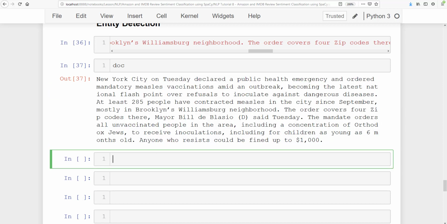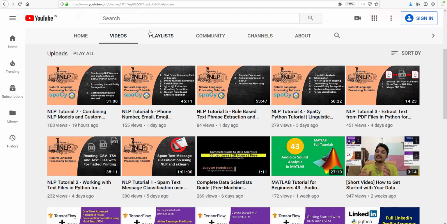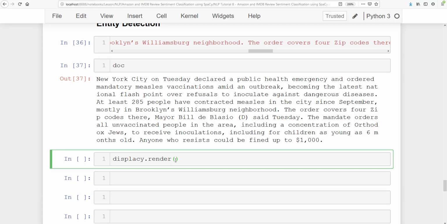How would you do that? Let's go ahead and do that. Use the spacy.render. Actually, I already have this entity detection covered in my previous video. You see here, expanding named entity recognition, and I have also done named entity recognition later in these videos as well, like in tutorial number 4. You can go ahead and watch these in detail, but in short, I'm going to show you here.